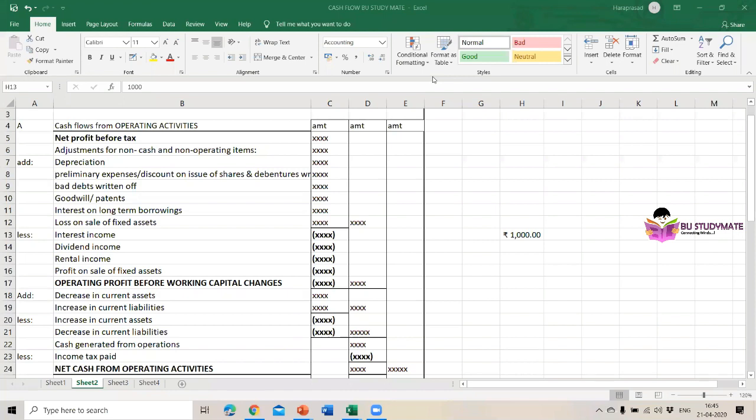Then the uses of the cash flow statement. It is useful for short-term financial planning, and it is useful in preparing the cash budget. Then it is used in comparing the cash budgets of two different financial years. Then the study of the trend of cash receipts and payments. Then it is helpful in ascertaining cash flow from various activities separately. Then it is helpful in making dividend decisions also.